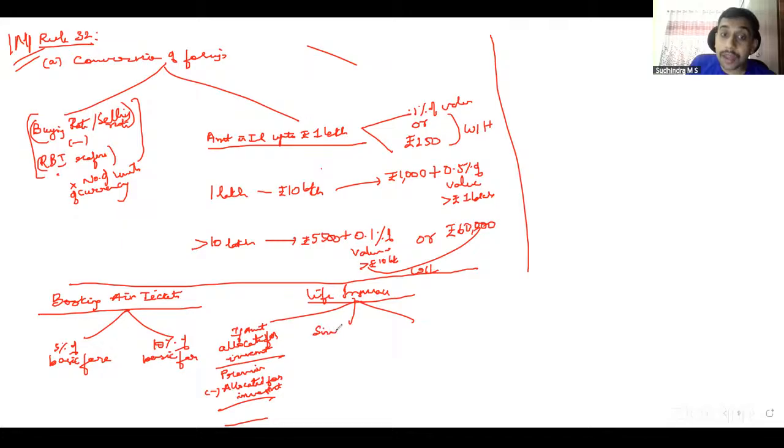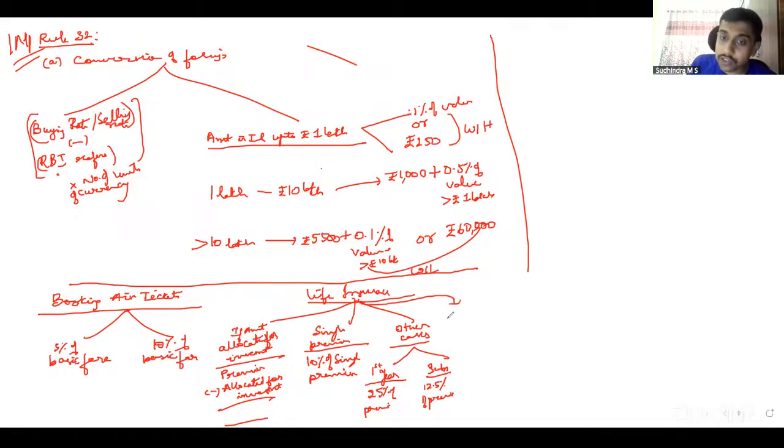However, if it is a single premium annuity, where the annuity is paid upfront as a huge amount, then 10% of the single premium paid will be considered the value of supply. In other cases, if it is not a single premium and the amount allocated for investment is not known, then in the first year, since the insurance agent gets more, it is 25% of the premium. In subsequent years, half, 12.5% of the premium. Whereas one more category is pure life insurance, term insurance, etc., where the entire premium is the value of supply.